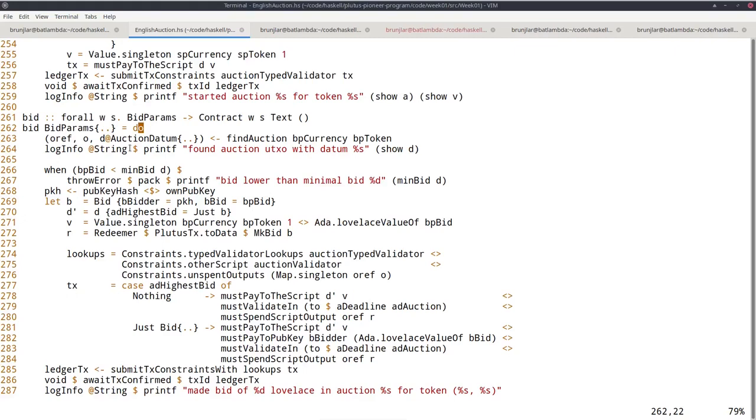Yes, but just to summarize, so we have on-chain and off-chain. On-chain gets compiled down to Plutus Core and is living on the blockchain and is executed by nodes that validate transactions. And we have the off-chain code that lives on the user's machine and is responsible for constructing transactions and submitting transactions that will then unlock certain script outputs.